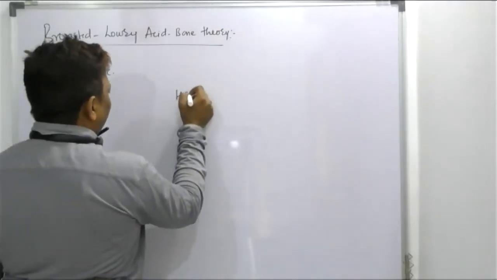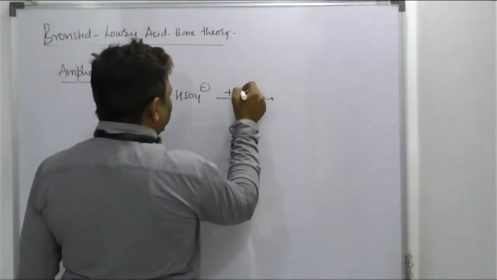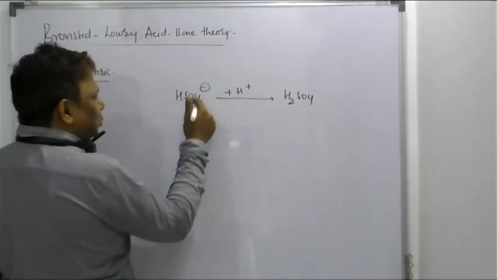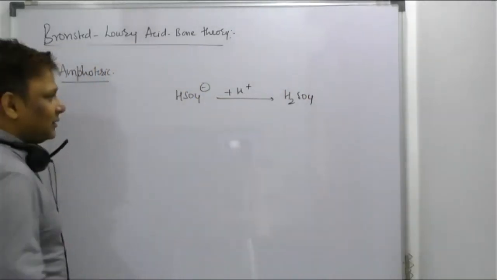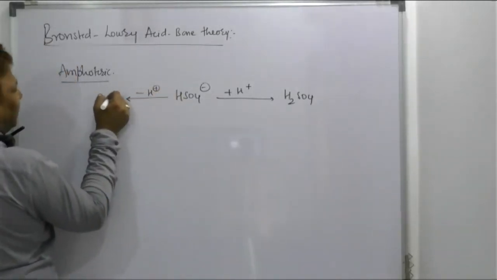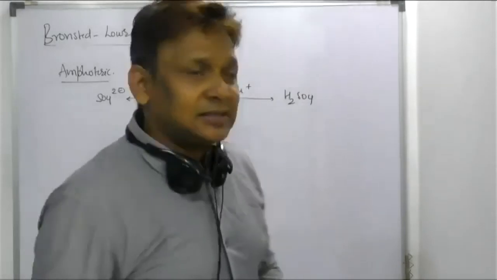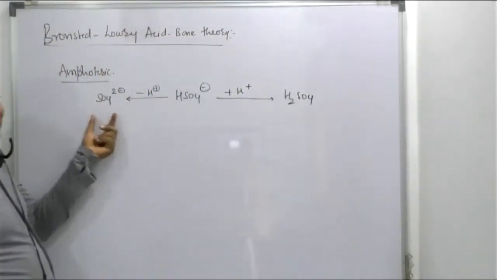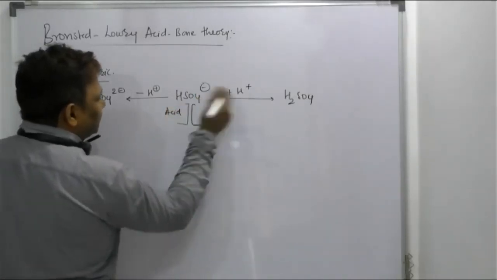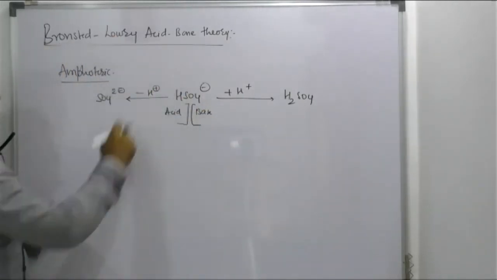HSO4 minus. Suppose it gains H plus ion, what can it form? H2SO4. It has a tendency to take H plus ion. Correct? Sir, it has a tendency to lose H plus ion, and what can it form? SO4 2 minus. But according to Bronsted-Lowry, which has a tendency to give H plus ion, so for this case it acts as a what? Acid. And for this case it acts as a what? Base. Bronsted-Lowry acid and Bronsted-Lowry base.